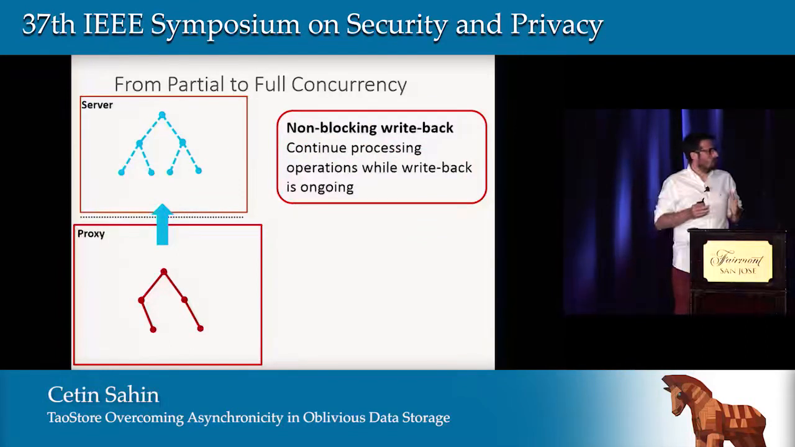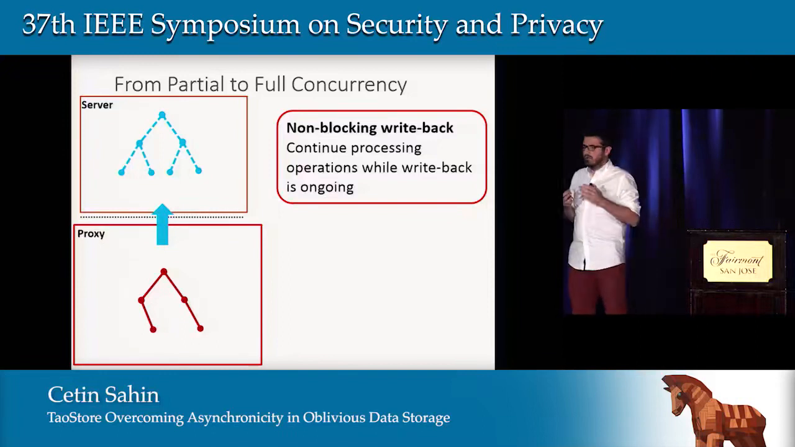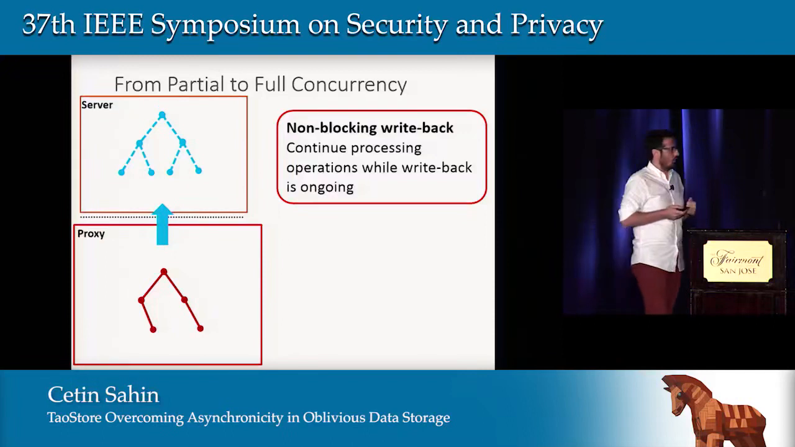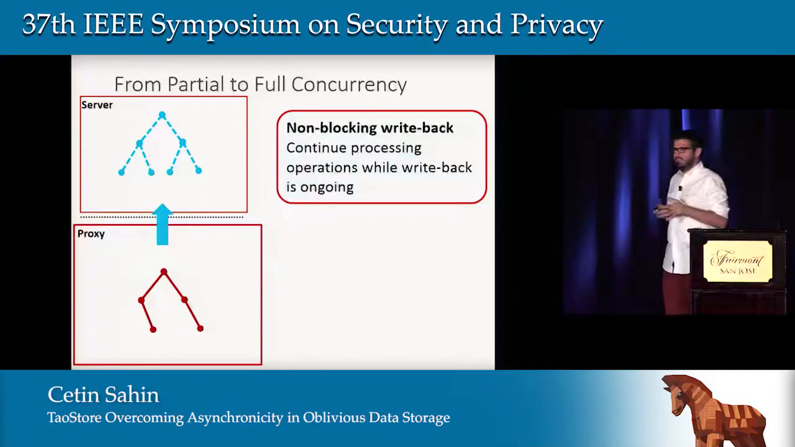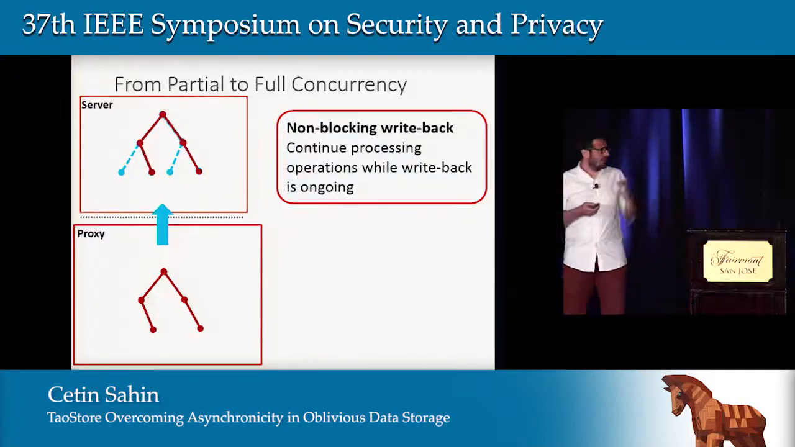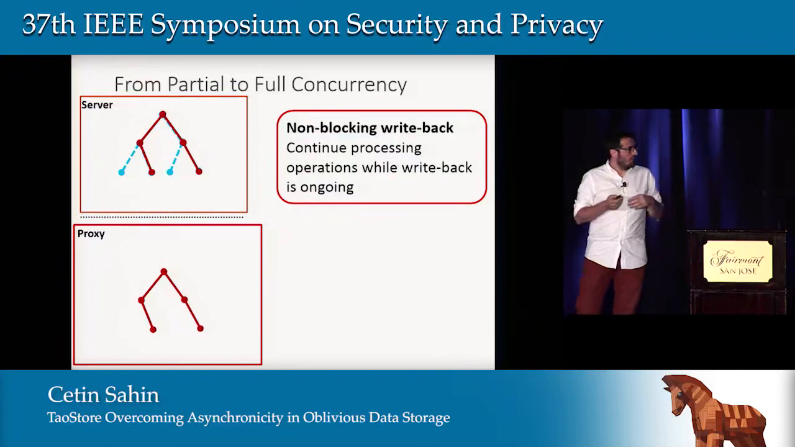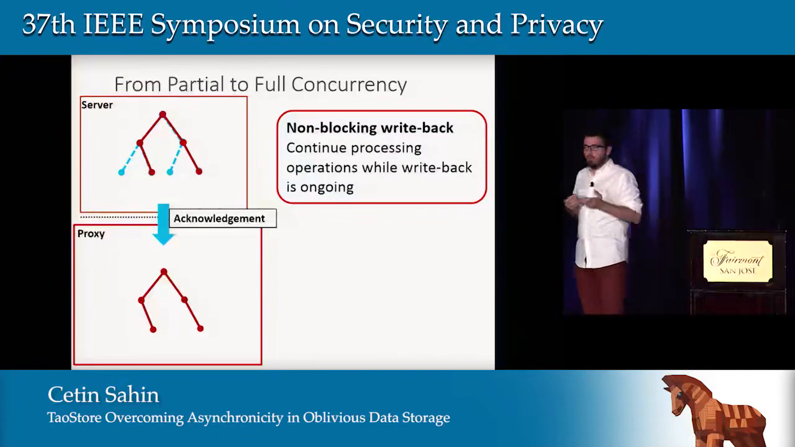We want to achieve non-blocking write back. Even if there are ongoing write back operations, we would like to continue processing. That is the motivation. However, it is not that easy. Let me give you a scenario here. We have a subtree in the proxy, and we would like to write it back to the server. Whenever we receive an acknowledgement, what should we do?